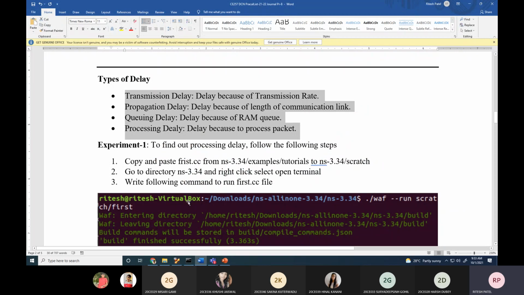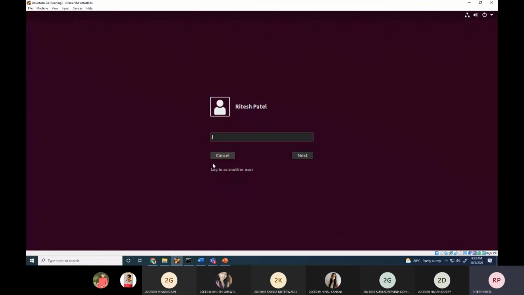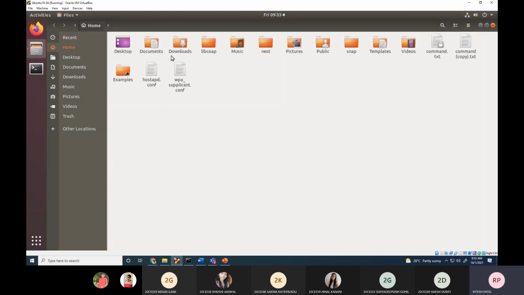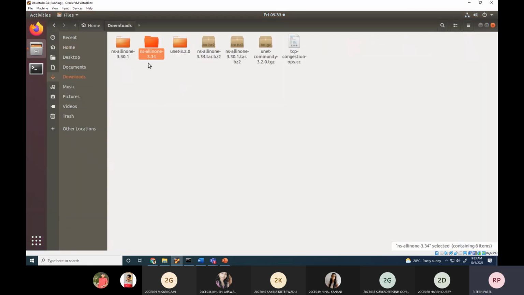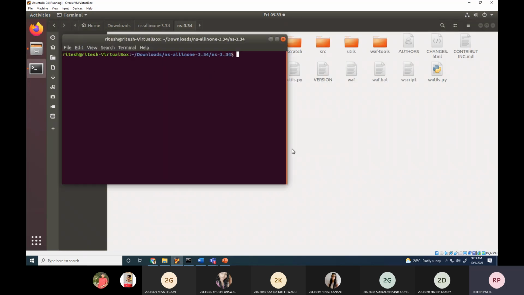So for that, we have to open a packet tracer. Not packet tracer, NS3 simulator. So I have already installed NS3 on my machine. The path is download folder NS 3.34. I'm going to select the latest one. Although I have installed 3.30.1, but I will select 3.34. Then I'm going into NS-3.34 folder, and I'm going to right click and open a terminal.